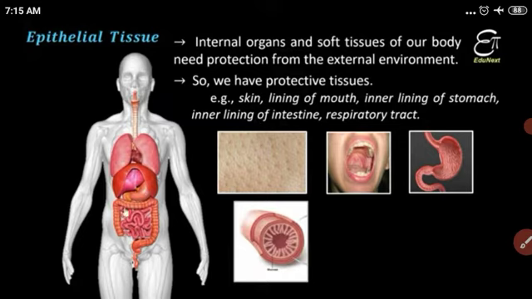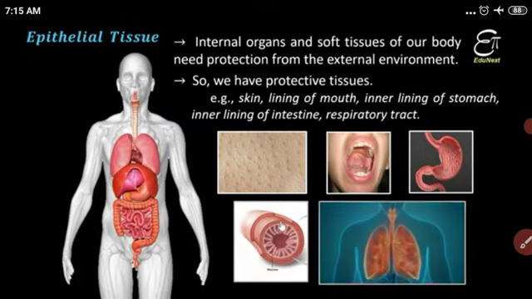Another is the inner lining of the intestine. The intestine is a digestive part. When the food passes from the stomach to the small intestine, the inner lining of the intestine is also made from protective tissue. Respiratory tract: it is a part of our respiratory system, and its inner lining, like the trachea, bronchus and bronchioles, also has protective tissue. So protective tissue protects the delicate parts of our body.